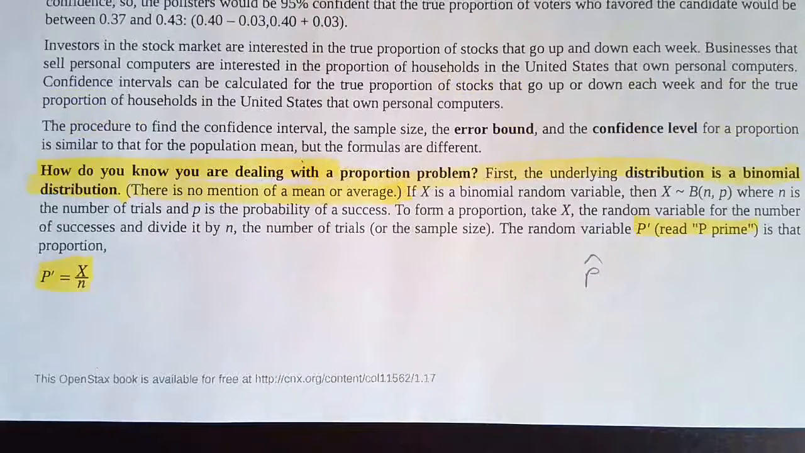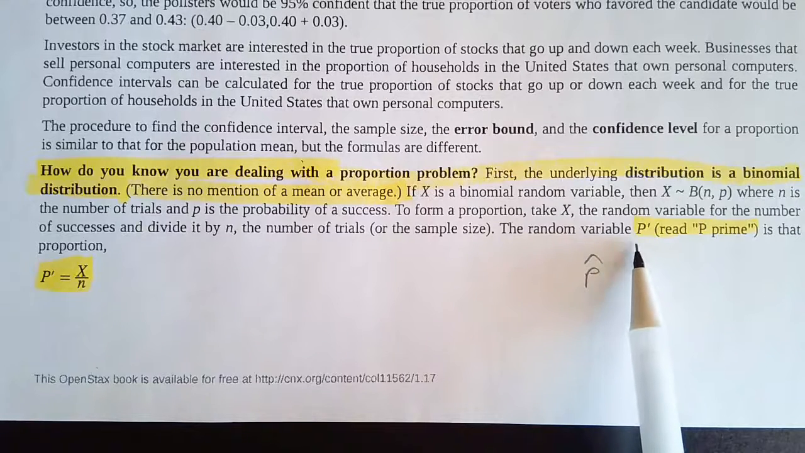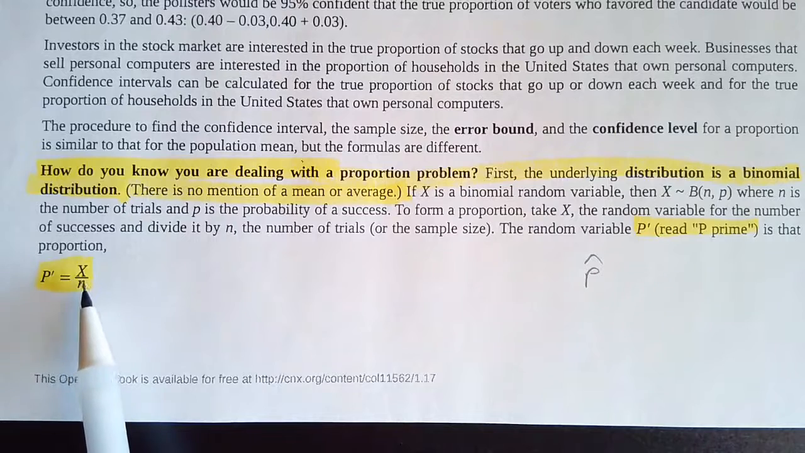P prime is going to be the same as P hat, and that's on the next page. P prime is the probability that an event is going to happen. It's just the proportion, because a proportion is just a fraction or a ratio. So it's the desired outcome occurring out of the total sample.